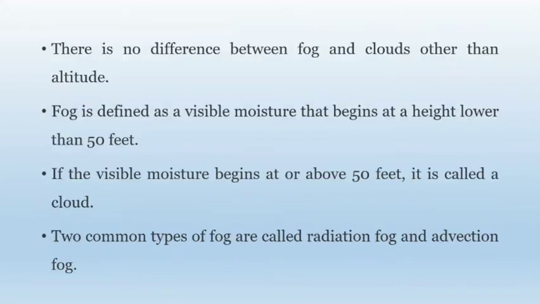Actually, there is no difference between fog and clouds other than altitude. Fog is defined as visible moisture that begins at a height lower than 50 feet, meaning in our environment. If it is above 50 feet, it is called a cloud. Usually there are 2 types of fog: radiation fog and advection fog.